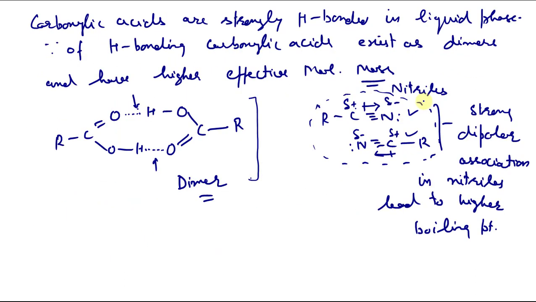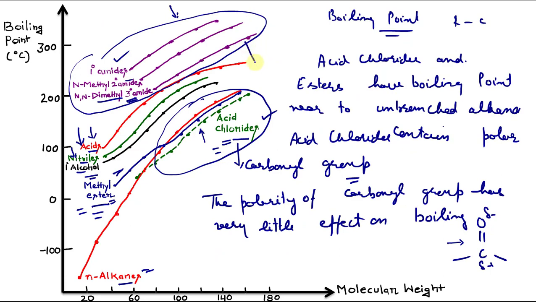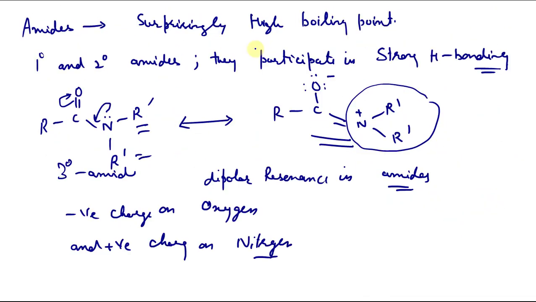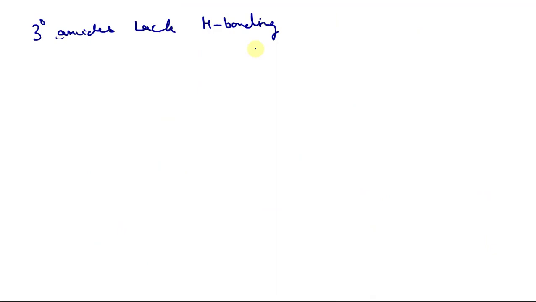Even then, if we look here, even tertiary amides have a higher boiling point. So we have to give some justification for why a tertiary amide, even though it lacks hydrogen bonding, has a higher boiling point. The reason is the pairing of two molecules, which is strongly attractive.